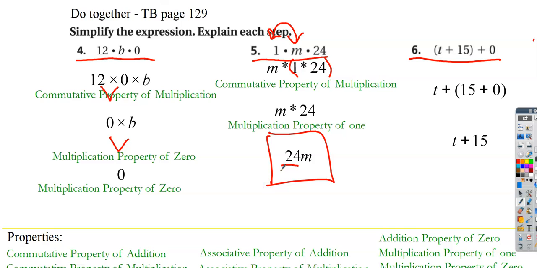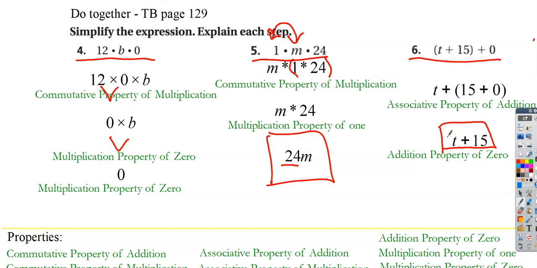Okay, the last example, notice the t and the 15 are associated, but then in the next row, the 15 and the 0 are associated, right? So we're looking to see what's been changed. The groups have been changed, and it's addition. So I know that it's the associative property of addition that allows me to rewrite this step. And now when I add 15 plus 0 to get 15, I know that when you're adding 0 to anything, it doesn't change the number. So I know it's the addition property of 0. And I can't do anything more than that. I'm being asked to simplify, and that's as simple as I can get.